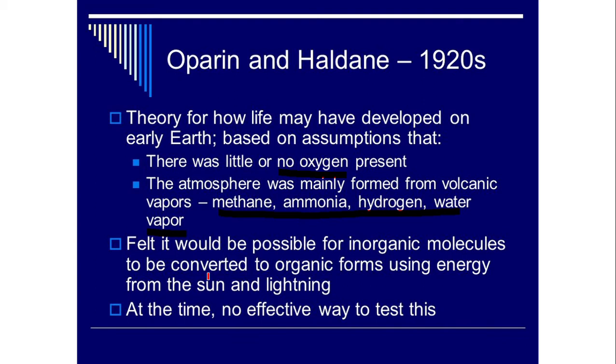So according to Oparin and Haldane, methane, ammonia, hydrogen, water vapor, etc. were the simpler molecules in the atmosphere on the primitive earth. Then they joined in various proportions to form the smaller biomolecules and then the larger biomolecules. And they could not propose any test for this. They just proposed the hypothesis and it was tested by another set of scientists.